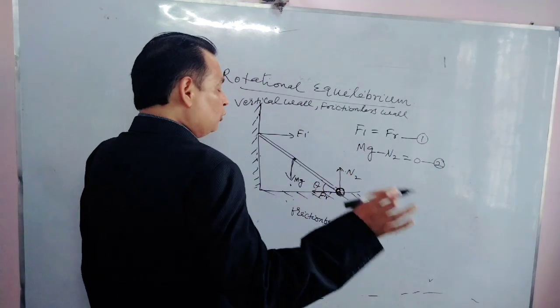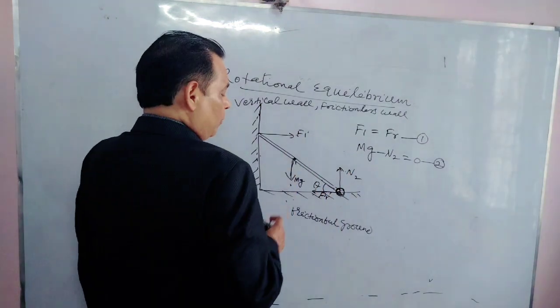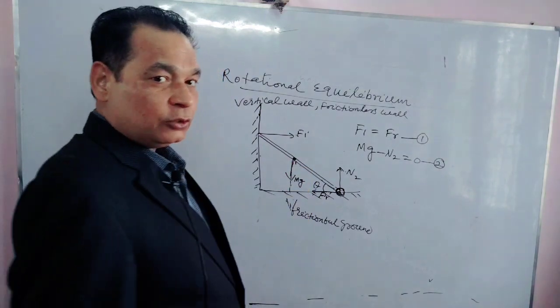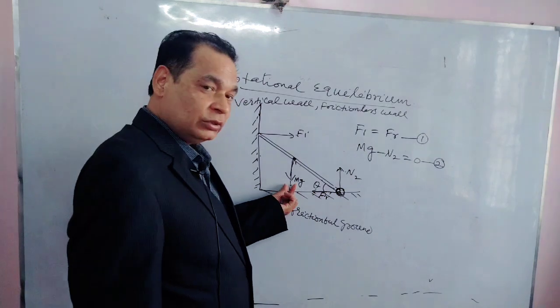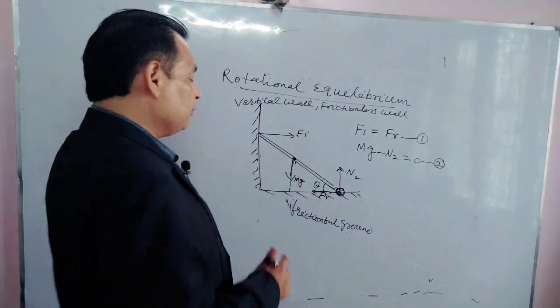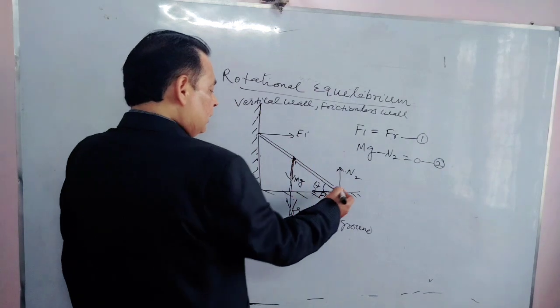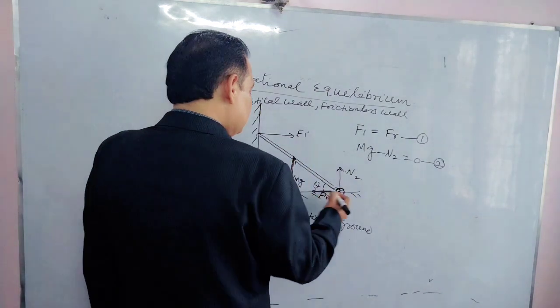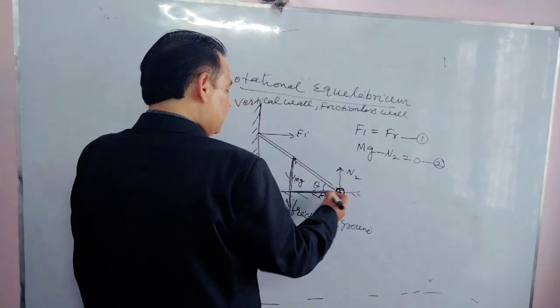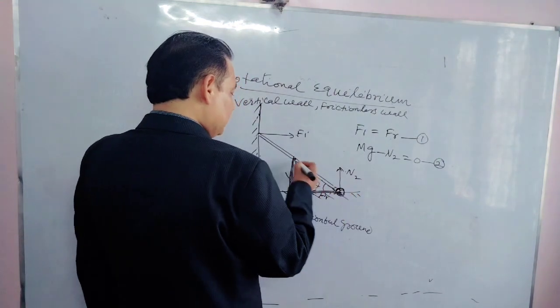So we need to write down torque of mg and F1 only. What about torque of mg? For finding torque, we should write down magnitude of force, then the perpendicular distance between force line and axis. This is perpendicular distance for mg. Mg is acting in this way, there is axis, so this is perpendicular distance, not this one.